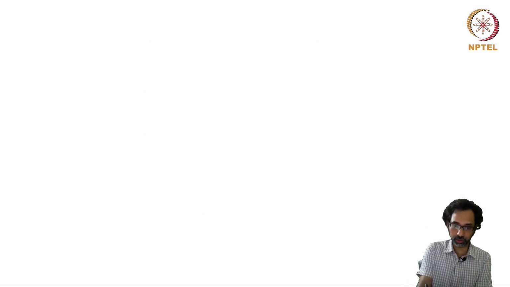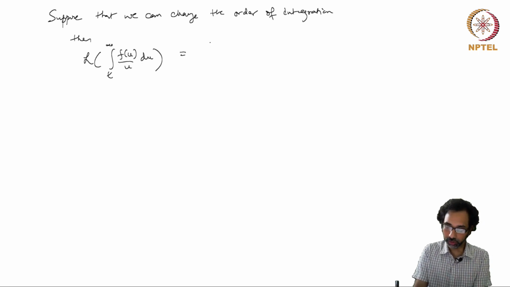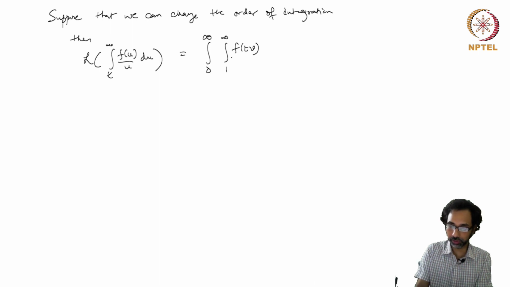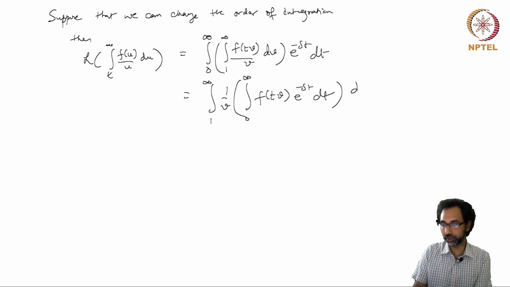So suppose that this is true, suppose that we can change the order of integration, then we have that the Laplace transform of this integral of f(u) over u du is equal to, so first we had the integral from 0 to infinity, then the integral from 1 to infinity of f(tv) over v dv exponential minus st dt, which is now equal to the integral from 1 to infinity of 1 over v times the integral from 0 to infinity of f(tv) exponential minus st dt, and then you have the integral over dv.